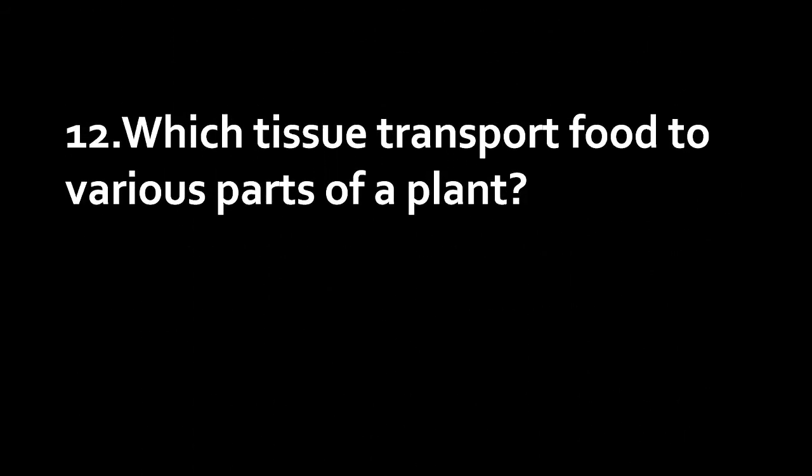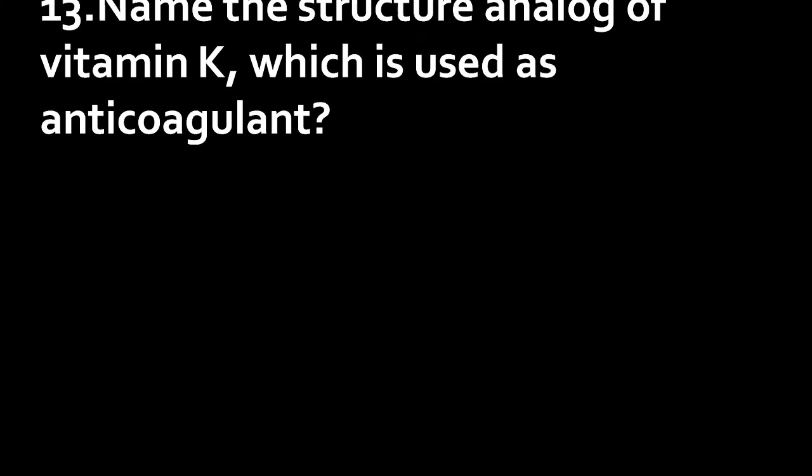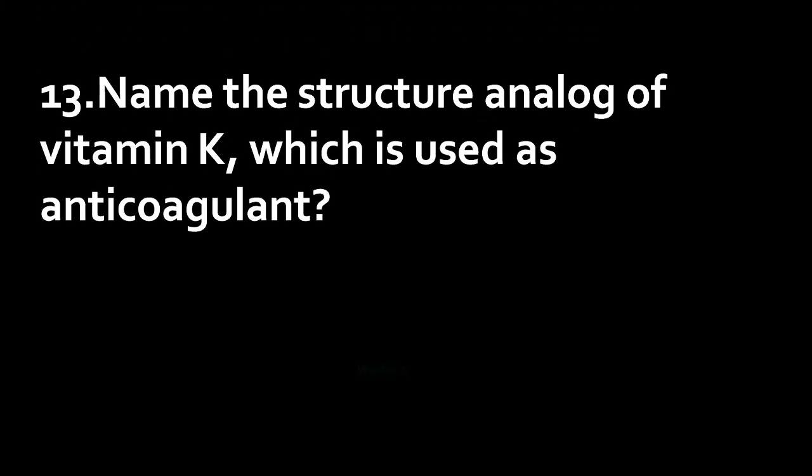Which tissue transport food to various parts of the plant? Answer, phloem. Name the structure analog of vitamin K which is used as anticoagulant. Answer, warfarin.